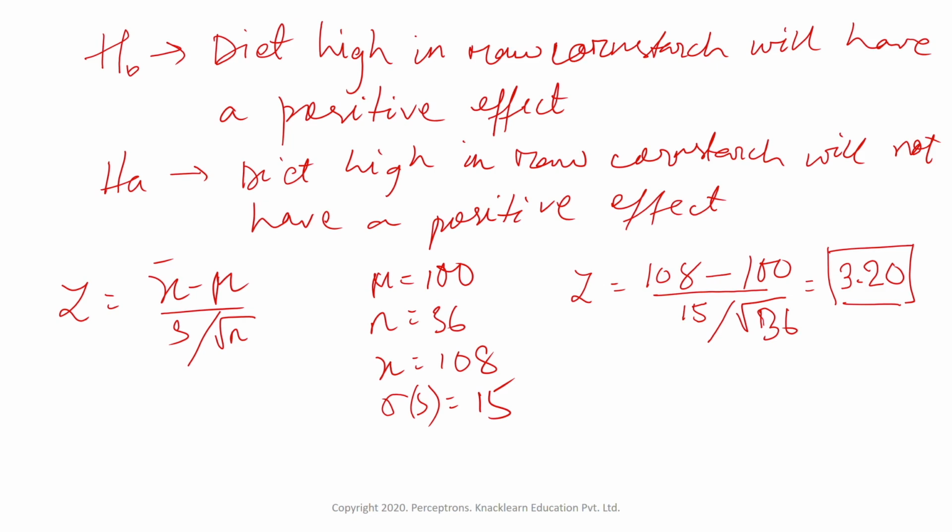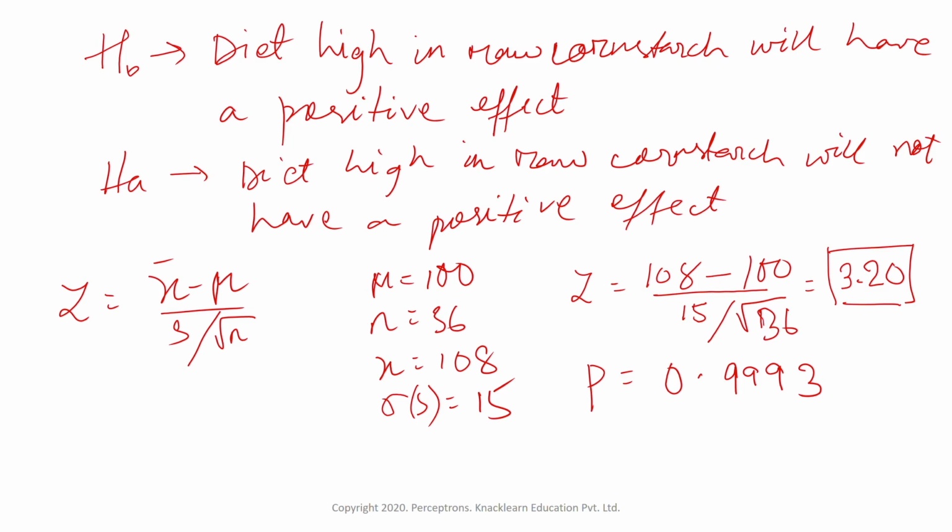To find out the p value, we have to look into the z table. If you search on the internet for z table, you will get the z tables. When we look at the z table, we will find the p value from that. The p value associated with this 3.20 is 0.9993. This is the p value. Now we have the p value and the z test value.